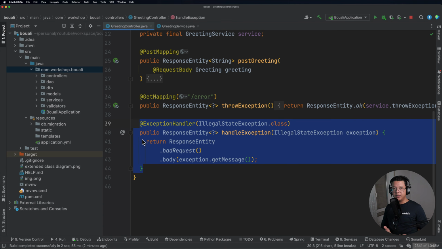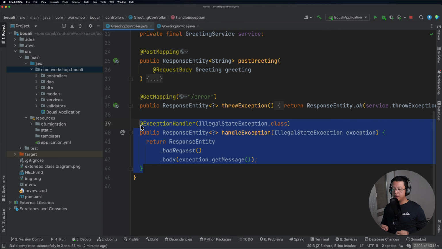If we have 10 controllers, we need to implement 50 methods to handle exceptions, and this is somehow redundant, because if I have an illegal state exception in this controller, it will be the same implementation or the same handling for the other controllers. So the question is, is there a better way to do that?